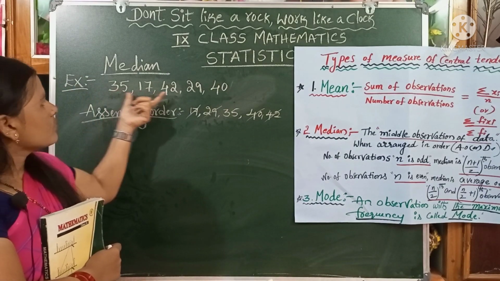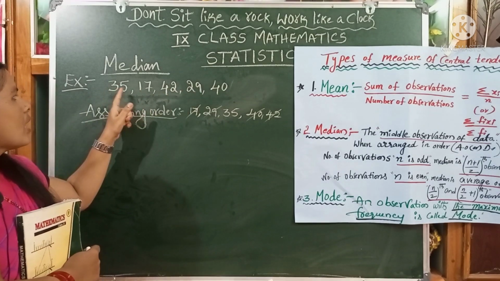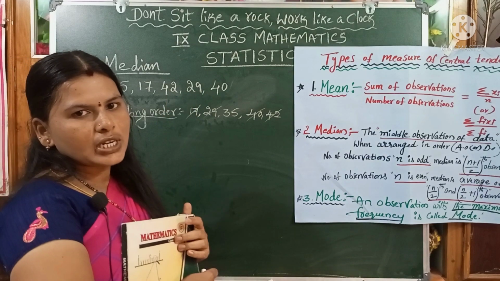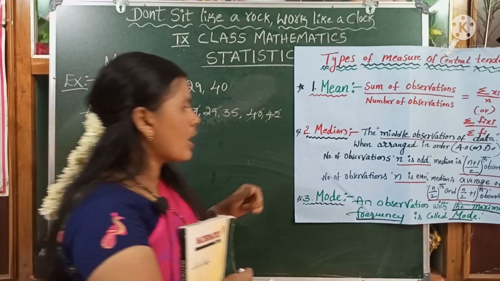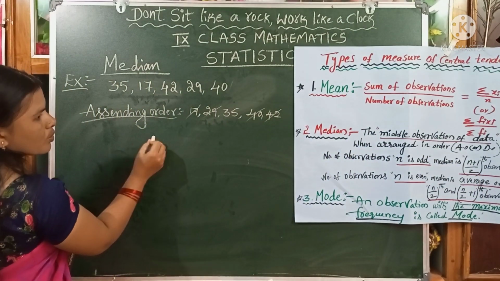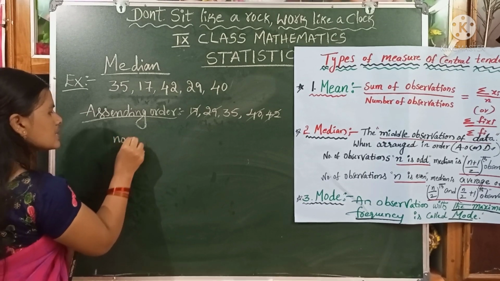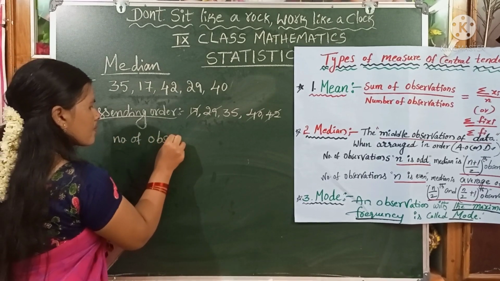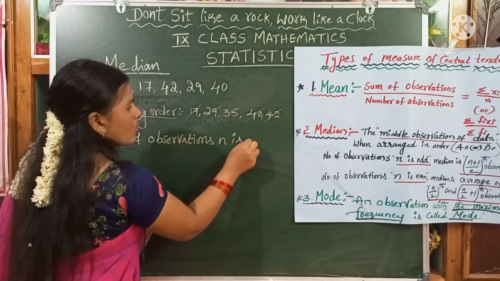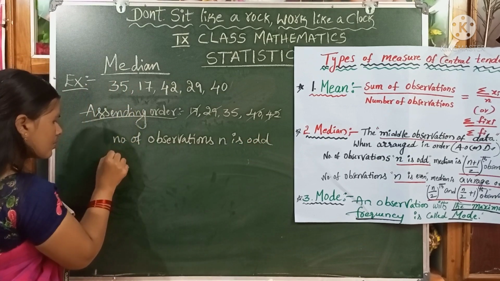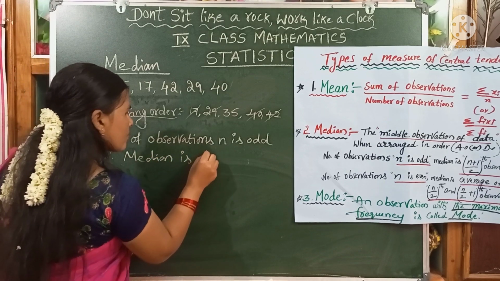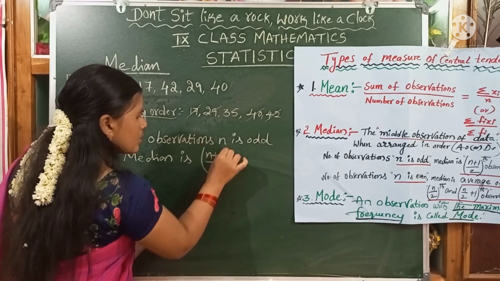First, we have to find how many observations there are. 1, 2, 3, 4, 5. This is 5 observations. 5 is an odd number, children. So the number of observations n is odd, so we have to use the formula (n plus 1) by 2th observation. Therefore, median is the (n plus 1) by 2th observation.